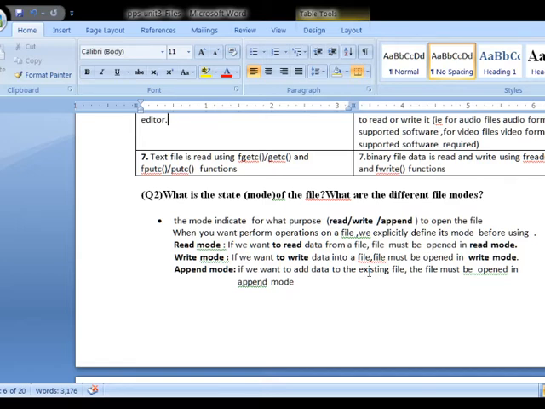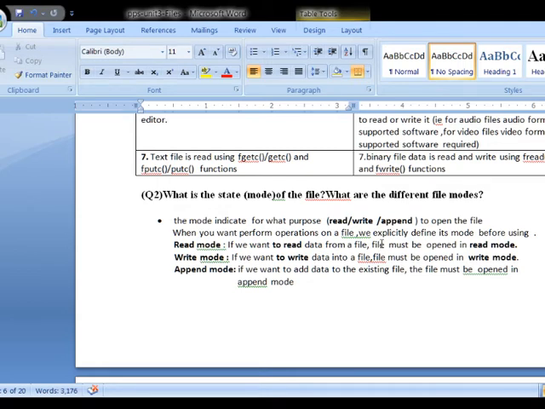If you want to perform a read operation, it means we are going to read the data from the file. Write operation means we are going to write data into a file. Write can be performed another way also: append. Append also writes information onto a file, but when you use append, some data is already there in the file. When you use append mode, we are going to add new information to the existing data of a file. So finally, we have three modes: read mode, write mode and append mode.